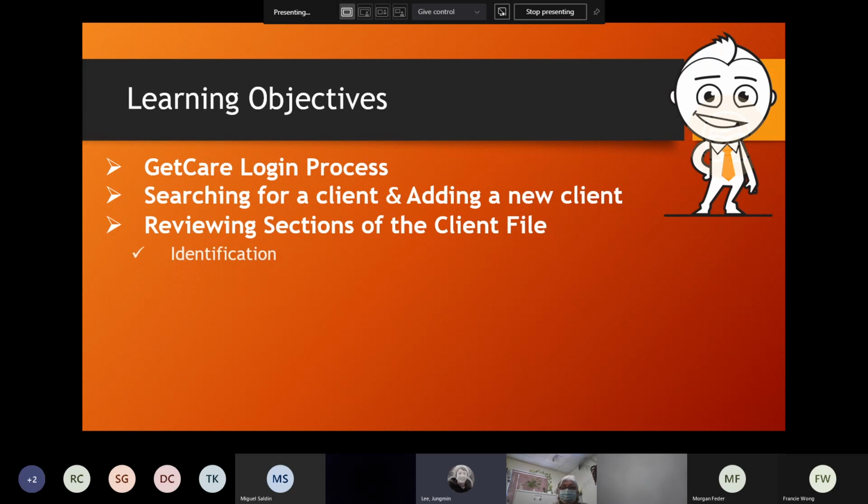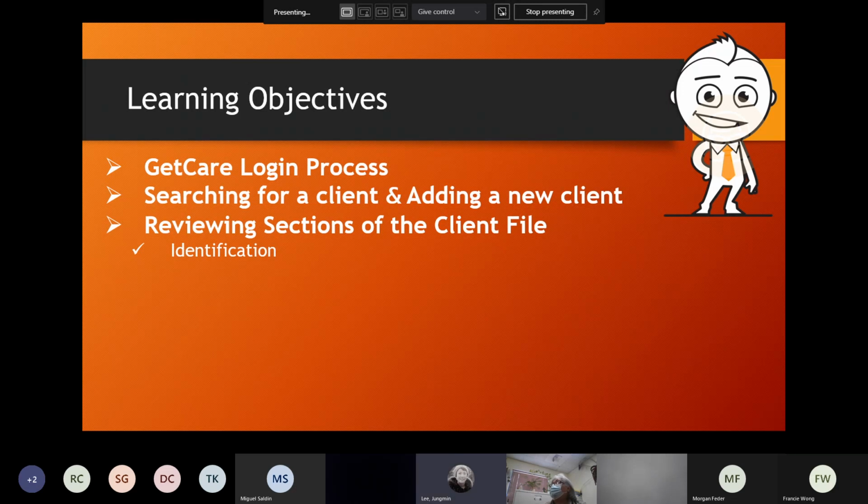One of them is identification. What data do you think will be under identification? You can unmute yourself or write in the chat box. It's really self-explanatory, right? Clients' name, birth date, or